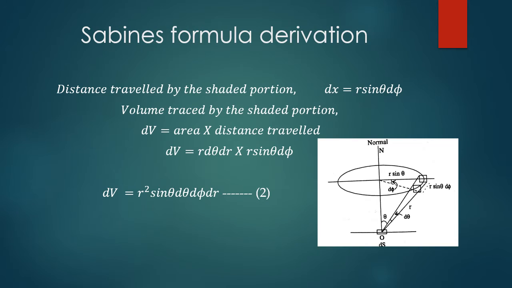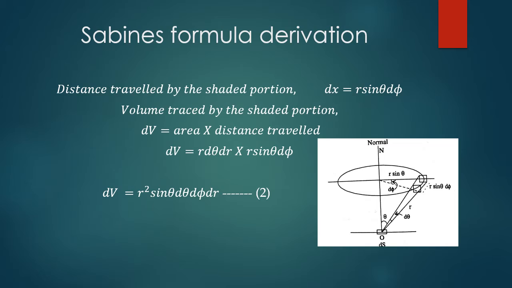Now we imagine that the whole figure is rotated about the normal through an angle d phi. The shaded portion travels through a small distance dx and thus traces out an elemental volume dV as shown in the figure. Distance travelled by this shaded portion, dx, is equal to r sin theta d phi.